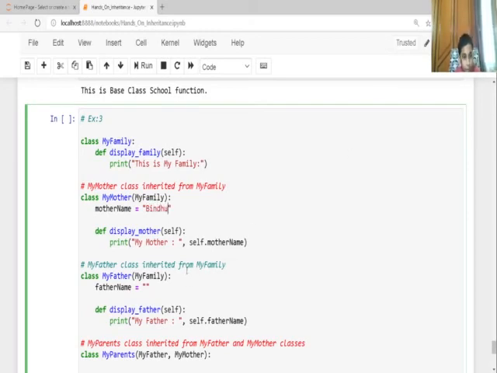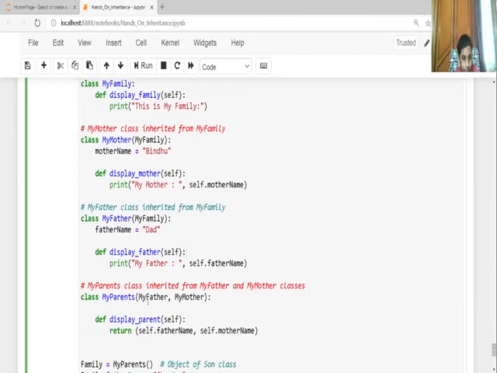and now my father class inherited from my family, and father name, let me write dad, and I'm going to create a method display father with self, that prints my father, self dot father name. And my parents class is inherited from my mother and father classes.